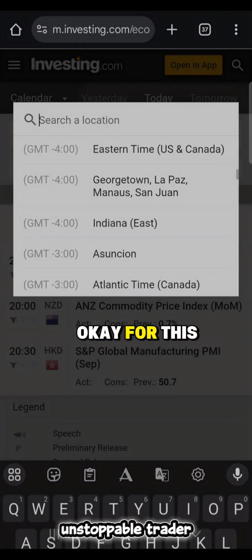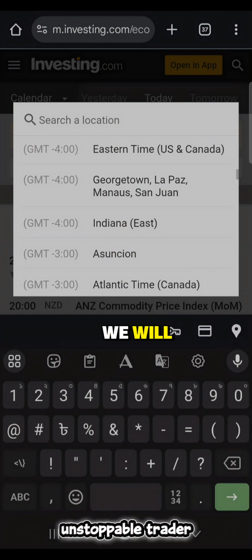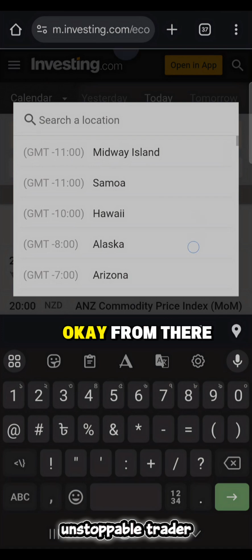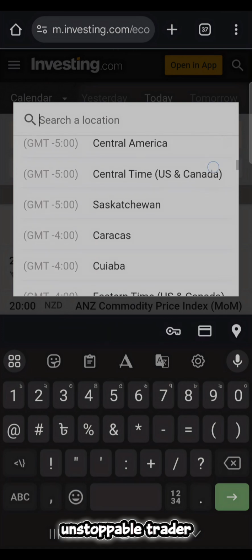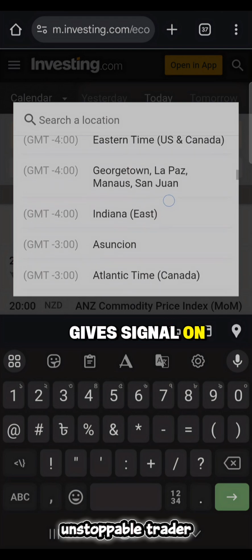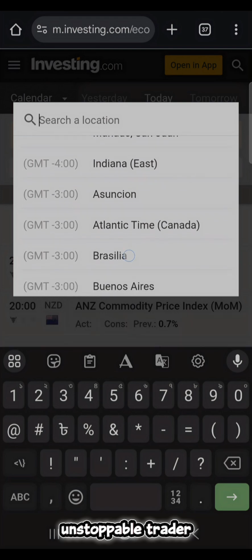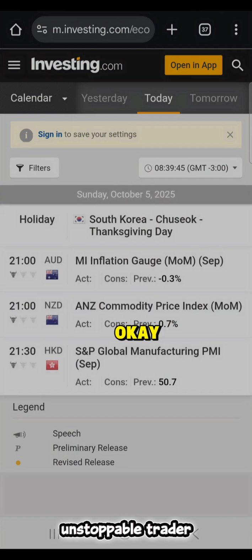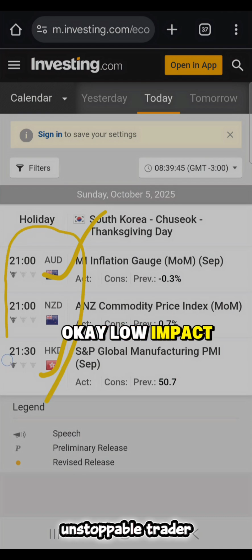For this you have to change the time zone. We select -3, as our board gives signals on the -3 time zone. Here you can see there is news at 21:30, and this is low impact. Low impact means you should avoid trading in the news session.